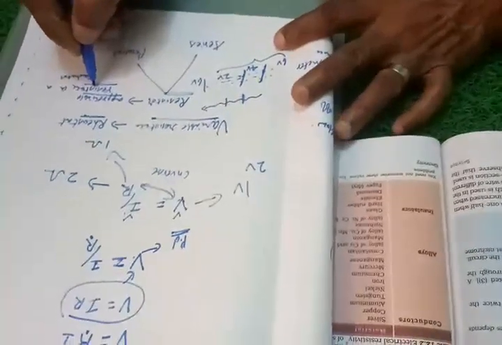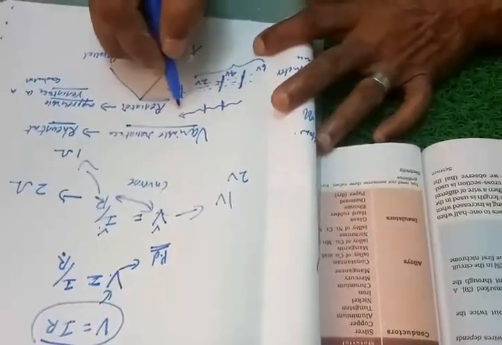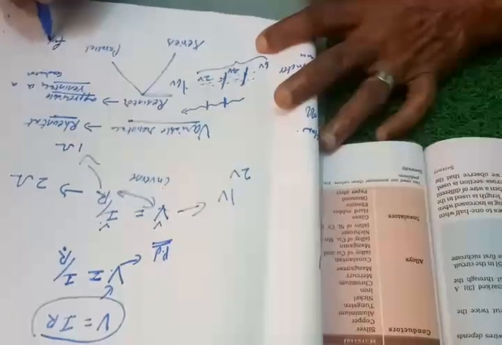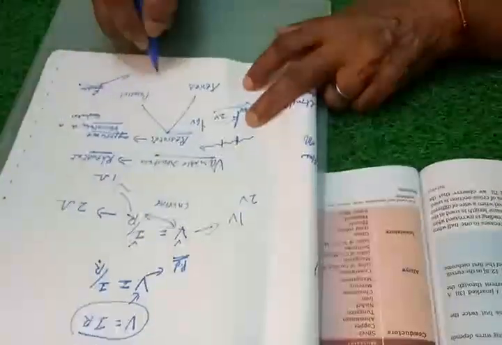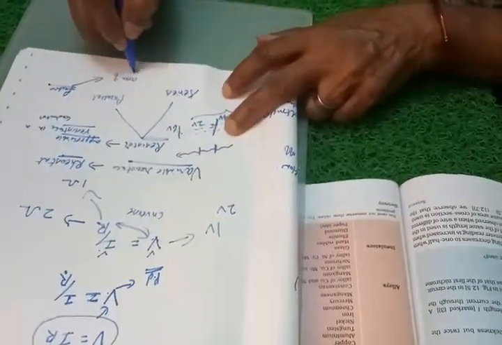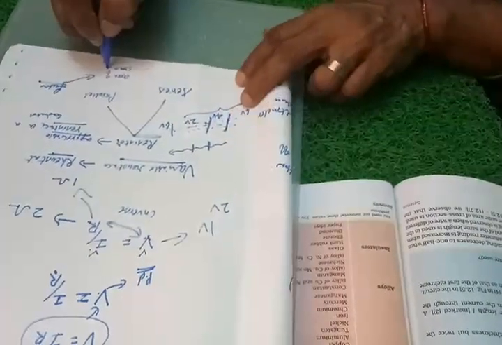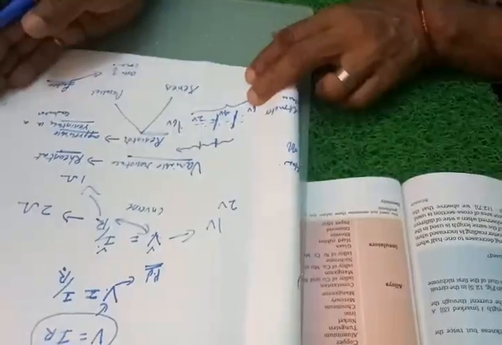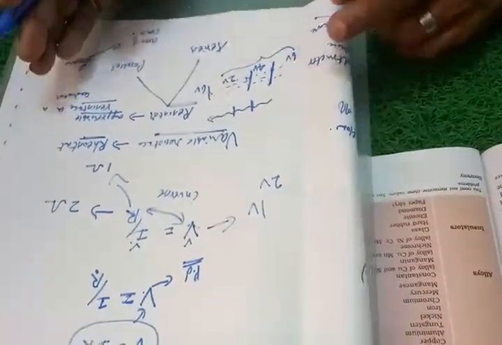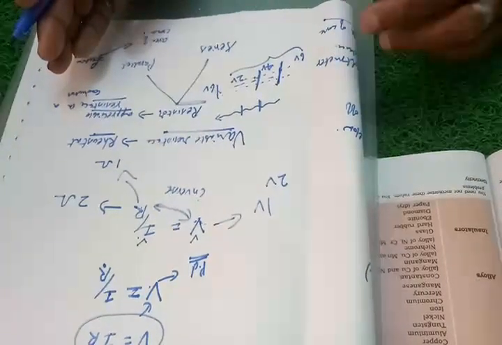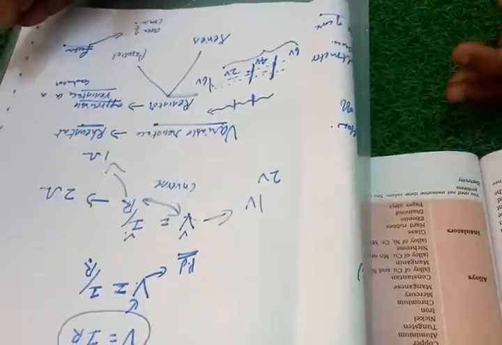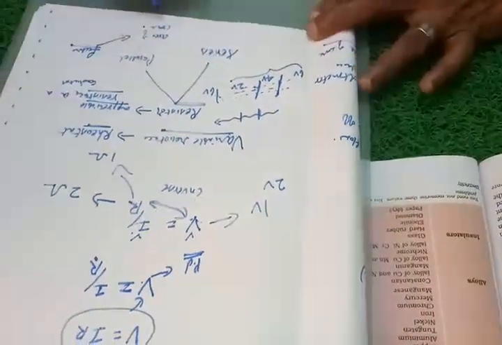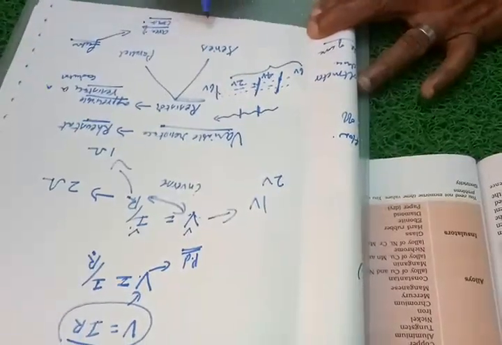I told you resistance means it is the obstruction created during the flow of current. On what factors does it depend is the main thing. First of all, it will depend upon the area of cross section of a conductor. If it is a lengthy wire, the resistance will be feeble. If it is a small wire, the resistance will be more. If it is very thick, the resistance may not be so effective. If it is a thin wire, the resistance will be very effective. So it depends upon the area of cross section.